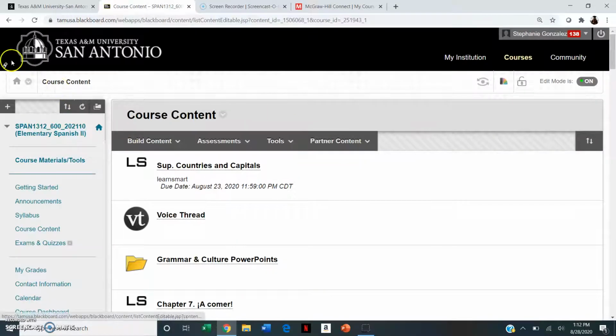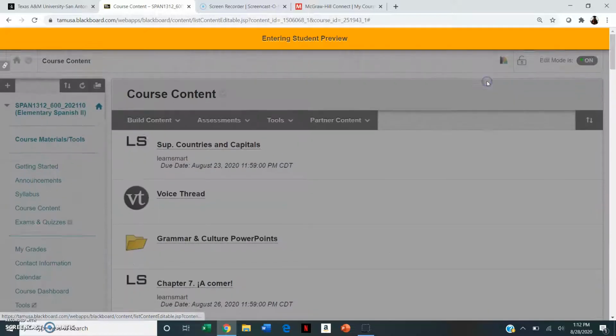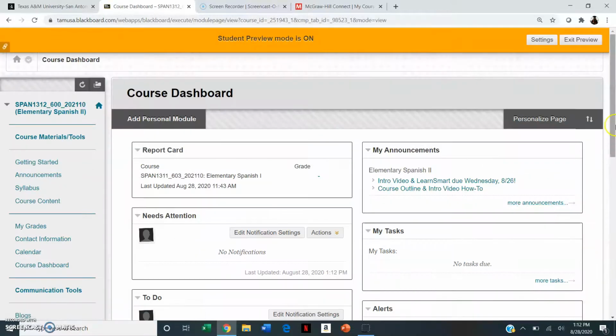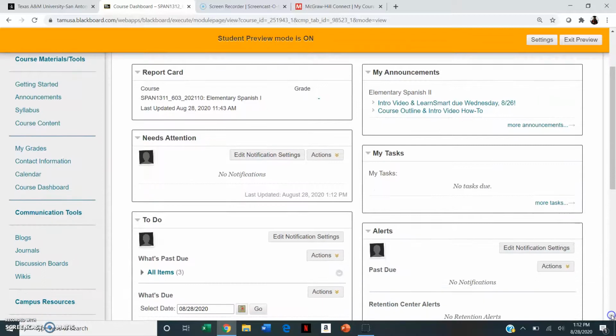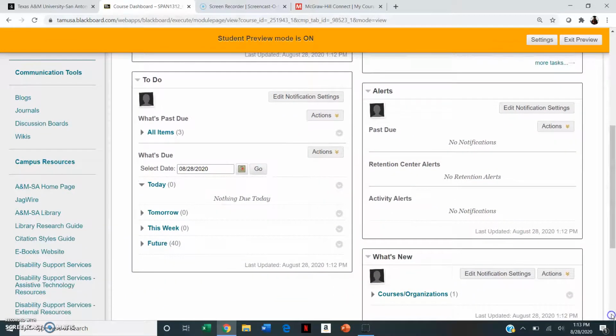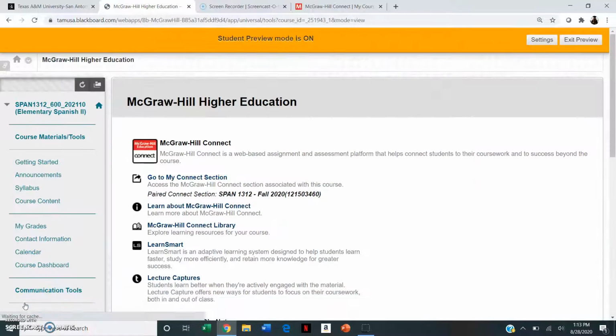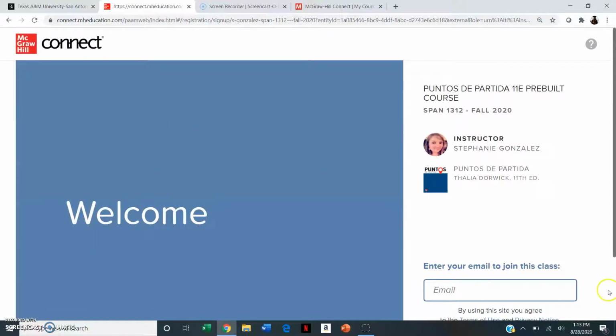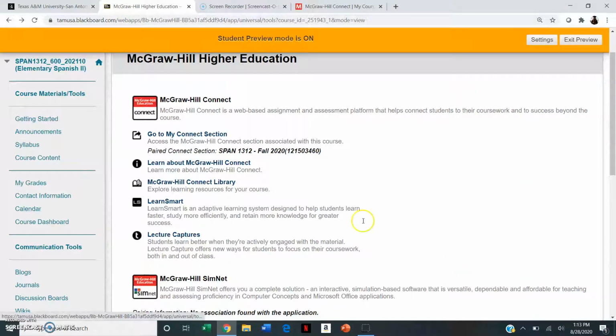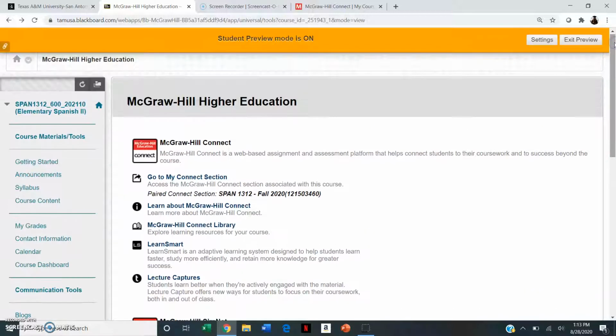The second option is if we go to our Blackboard page, I'm going to go to Student Preview, and I'm going to scroll all the way down. And you'll see on our side panel here, you have the option to go to Connect, and it says go to my Connect section. So I'll click here, Connect, and then you'll log in with your email that you use. Should be your Jaguar email to go to our course. Okay, so that is another option that you have.